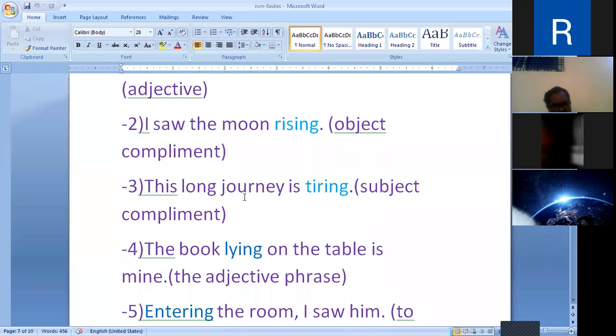The present participle may be used as a subject complement, and this is placed after verbs like be, seem, appear. Am, is, are, was, were are the forms of be.